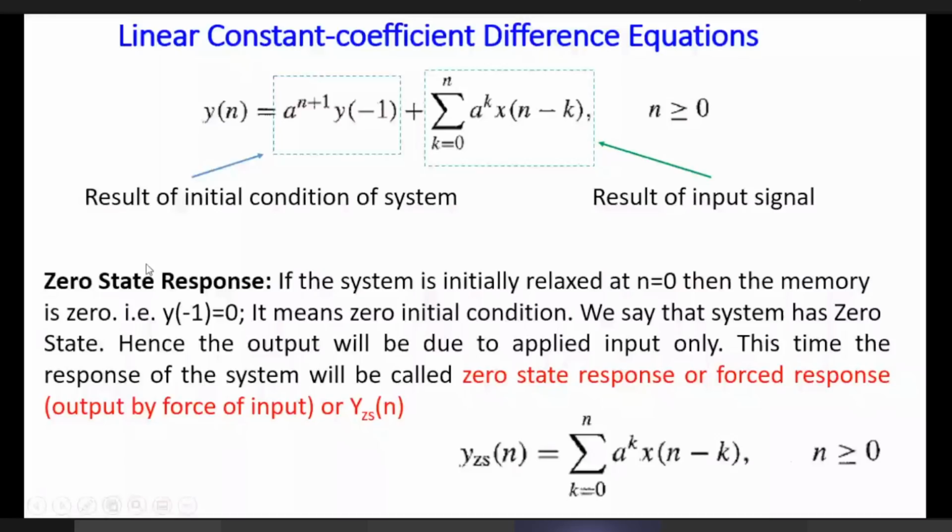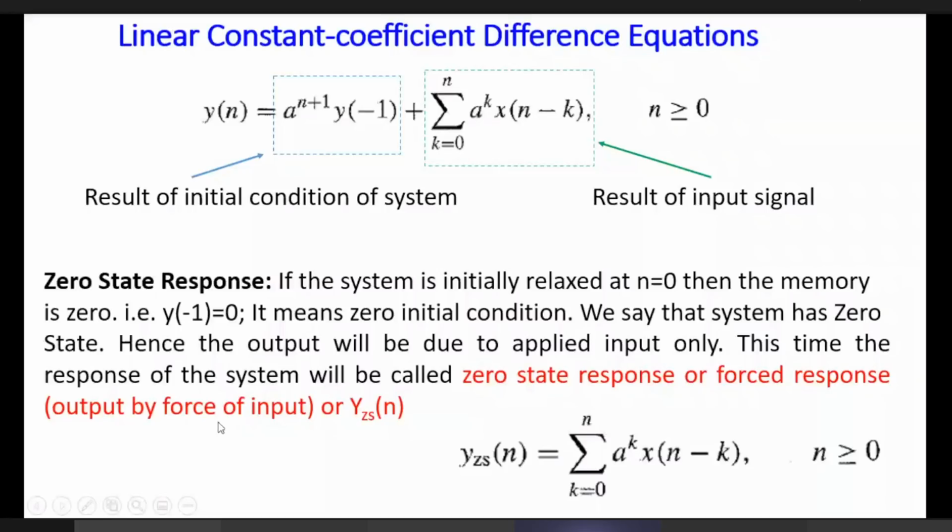That time it is called the zero state response. y_ZS is only due to the input. This is called the zero state response or forced response. Forced response means the output is only due to the force of the input.